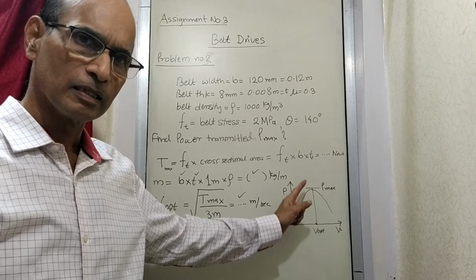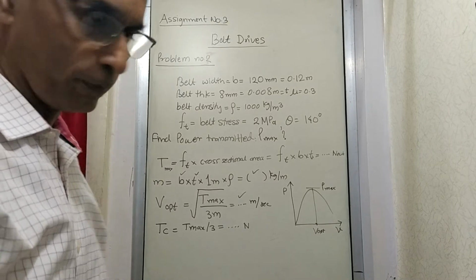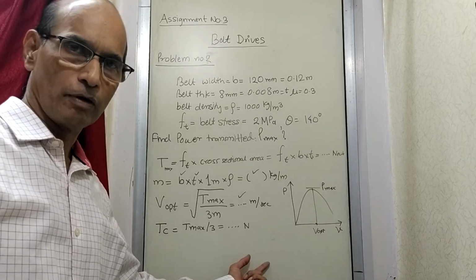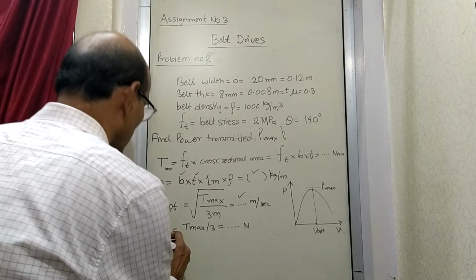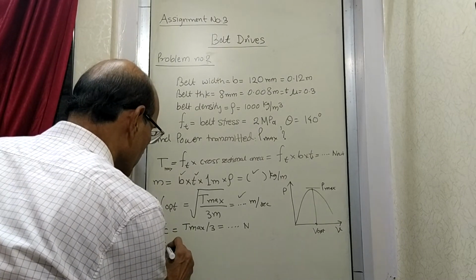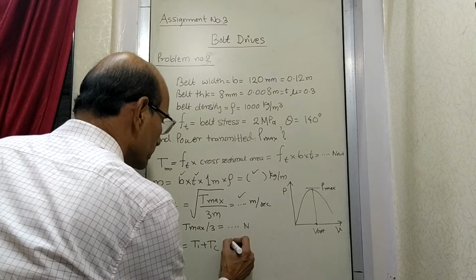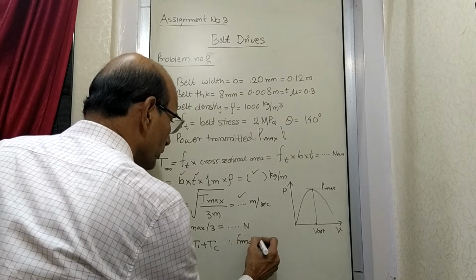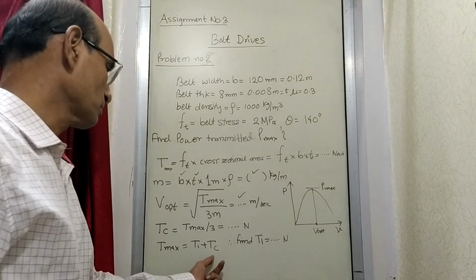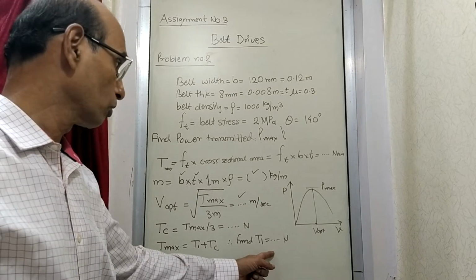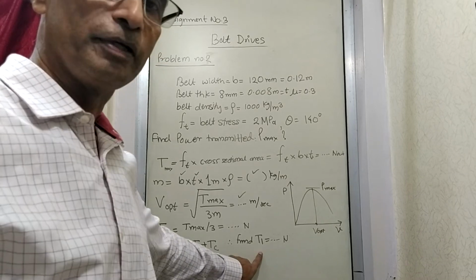So having known this, now we are supposed to find out the value of T1 and T2, because you know power is T1 minus T2 into velocity. So for finding out that, we need to know what is now T1. So we also know that T max is equal to T1 plus Tc. Therefore, you can find out how much T1 is equal to, so much newtons. T max minus Tc, you will get force on the T1 side, that is the tight side of the belt. How do you find out T2 now?